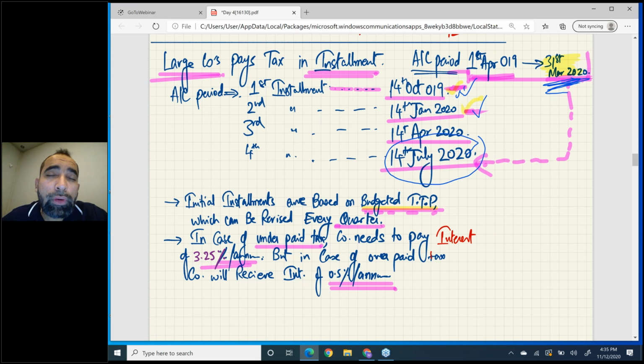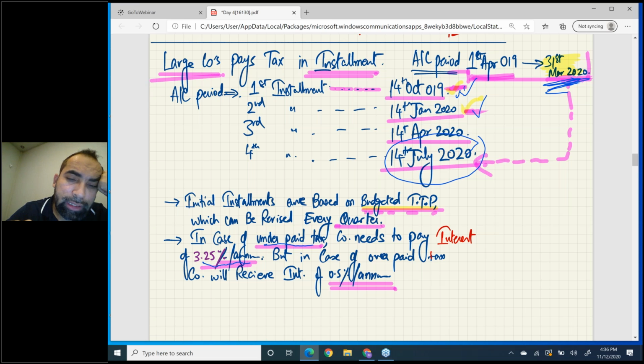But be careful, don't do fraud with the government. If you make a small budget and pay very little, and in the end your real tax comes out to be a big number, and you say sorry, it's my mistake, then the tax department will say, no need to say sorry, you will have to pay interest, which is very high. So read it. In case of underpaid tax, the company needs to pay interest of 3.25% per annum, right?